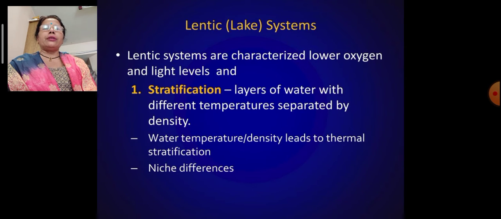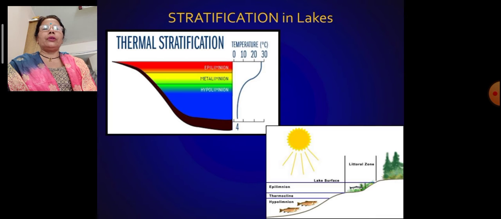Now lentic, that is, lake systems. Lentic systems are characterized by lower oxygen and light levels and stratification: layers of water with different temperatures separated by density. Water temperature and density lead to thermal stratification and niche differences. So this slide explains the thermal stratification, with temperatures 0 degrees centigrade, 10, 20 and 30, which you can see in different colors.